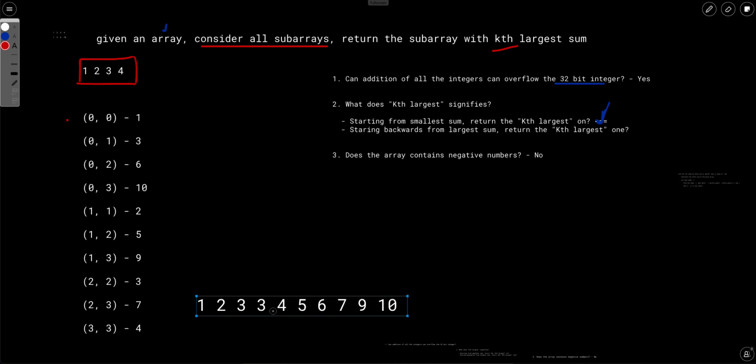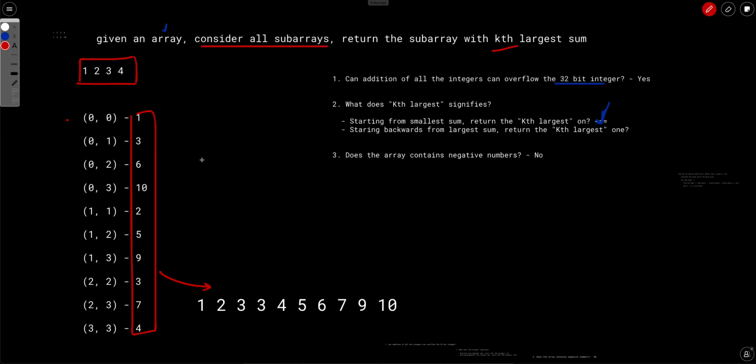After sorting this range of elements, we will get this. Now in here, if we have to find the third largest, it will be this. If you have to find the fifth largest, it will be this. So that's what the question is. Now one simple solution could be just to find all the subarrays, sort them, and then return the kth largest.